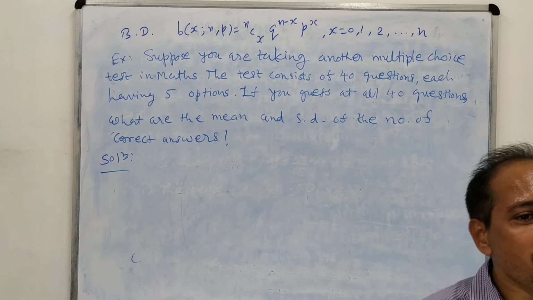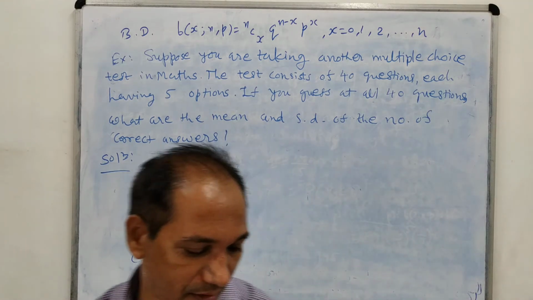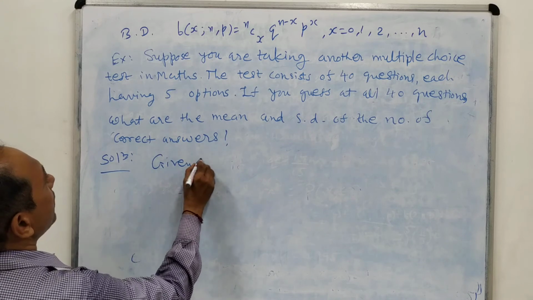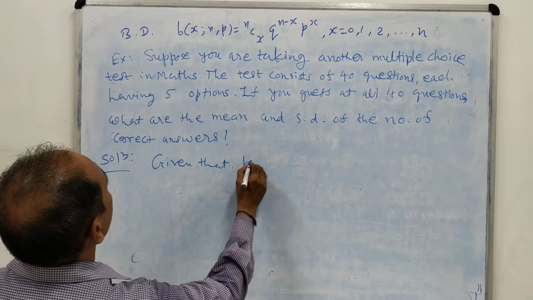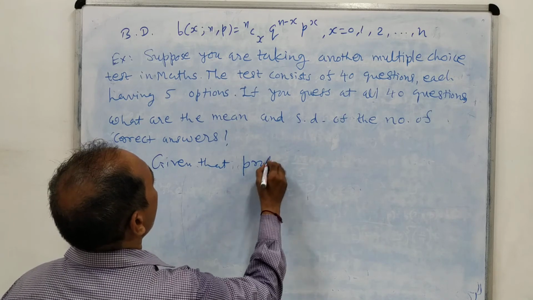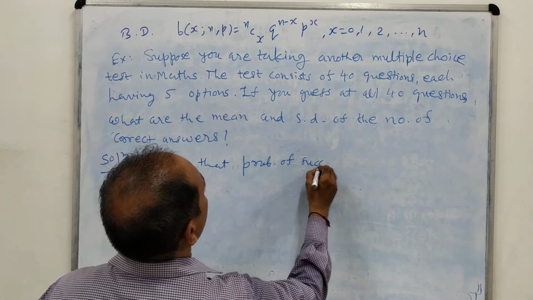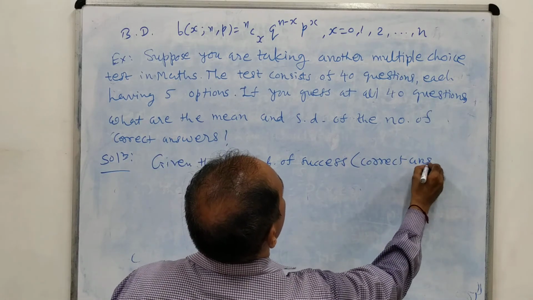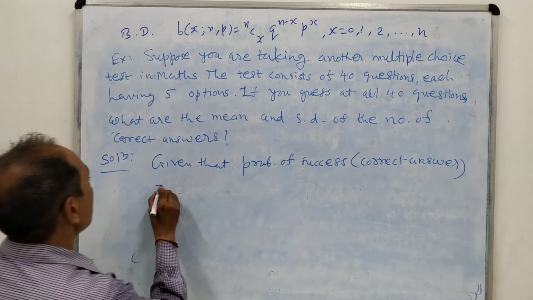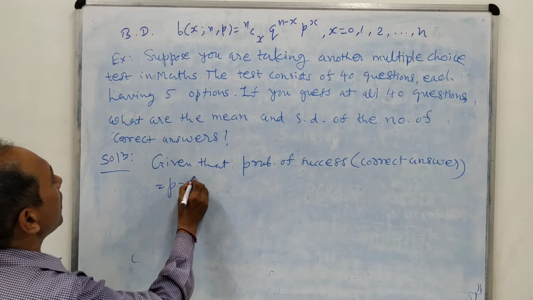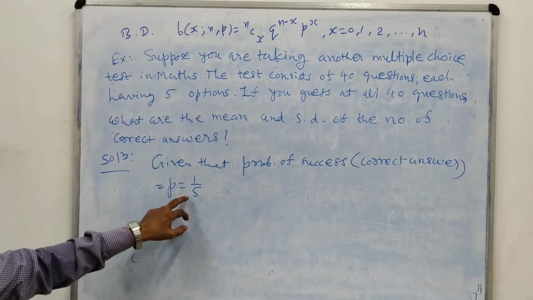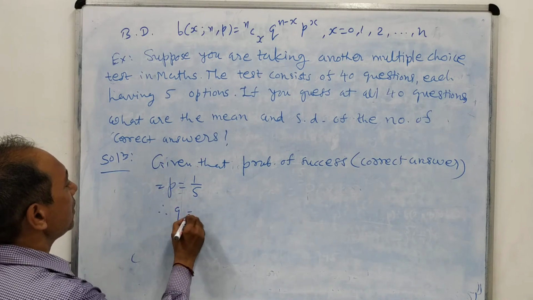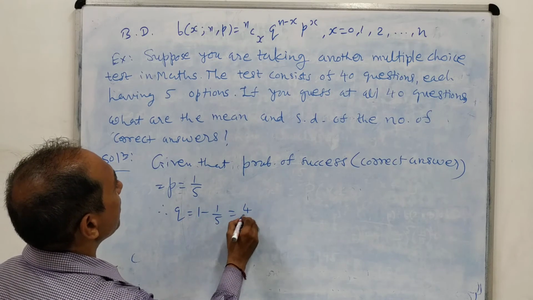That means the probability of success is P. Given that the probability of success, that means getting the correct answer, is equal to P equal to 1 by 5, because among 5 options one answer is correct. So 1 by 5, therefore Q equal to 1 minus 1 by 5, that means 4 by 5.